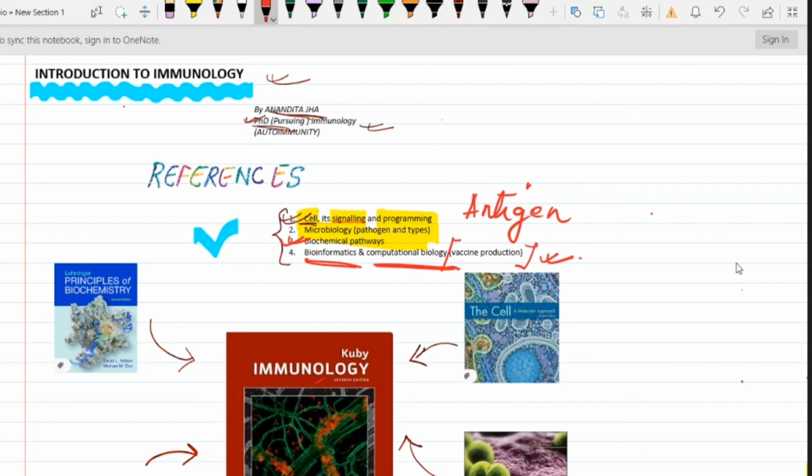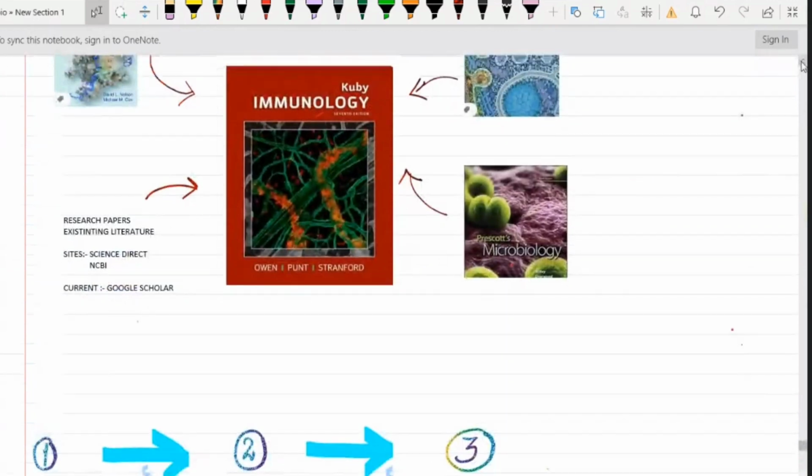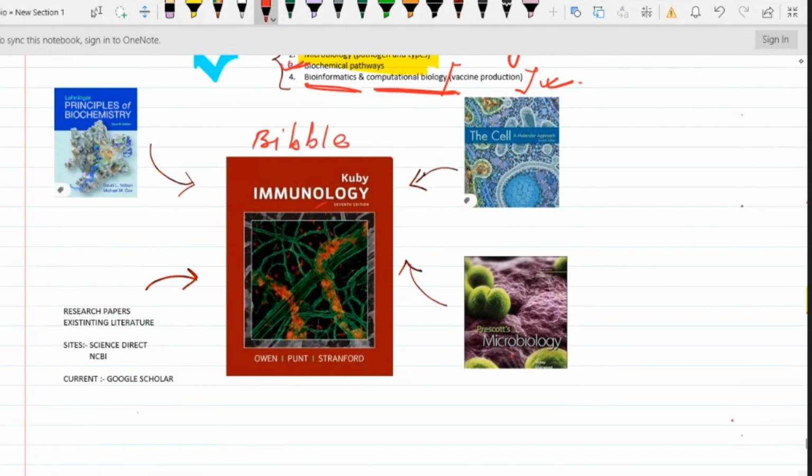For further study, I would be taking reference from these books. The first is Kuby. It's not that yesternight I had some dream and ended up teaching immunology. No, this is the Bible of immunology. I would say Kuby, the latest edition or seventh edition, any edition you can prefer. The latest is, I think, best.